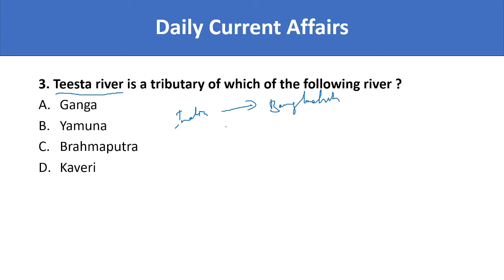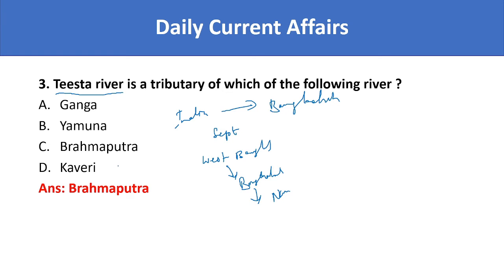This was in news because Bangladesh Prime Minister Sheikh Hasina will visit India in September. And especially there is a dispute with West Bengal. Okay, this river is a tributary of which river, and when it flows in Bangladesh, what is the name of the river? Teesta river is a tributary of Brahmaputra, and when it flows in Bangladesh, what is the name of that river? Comment in the comment section if you know the answer. Next.